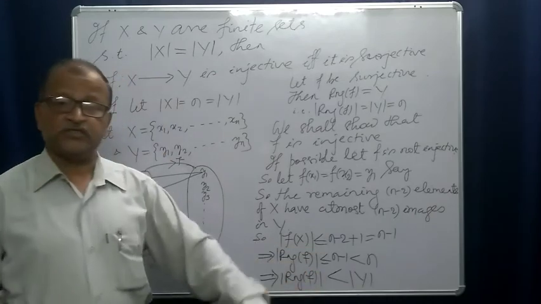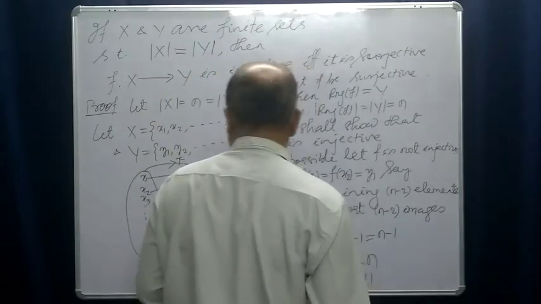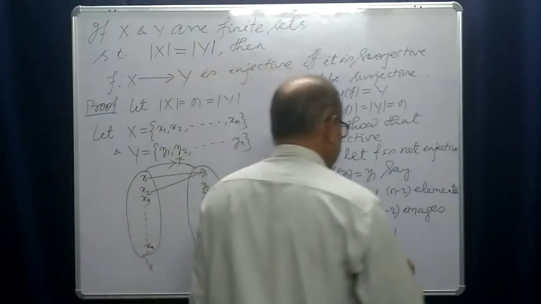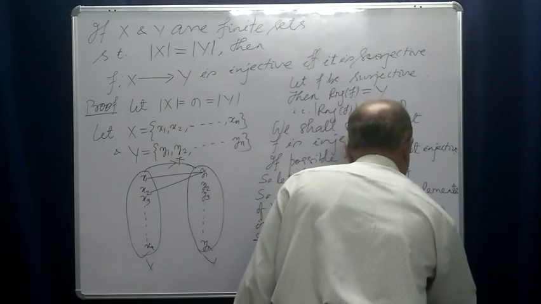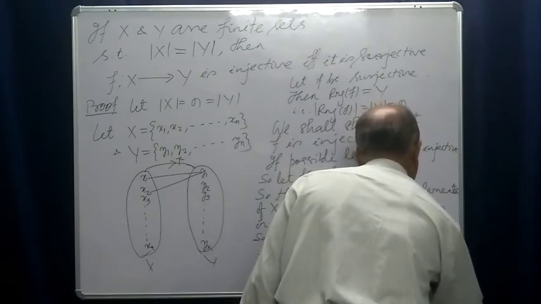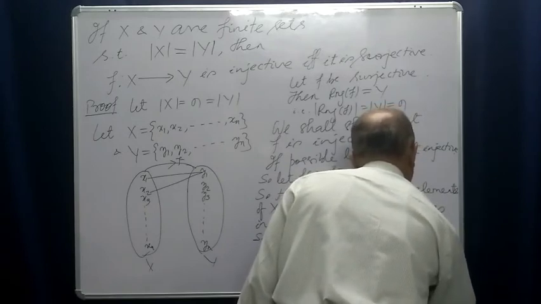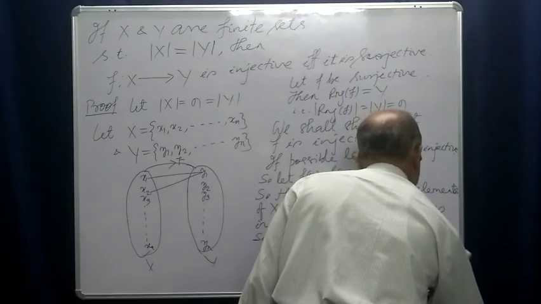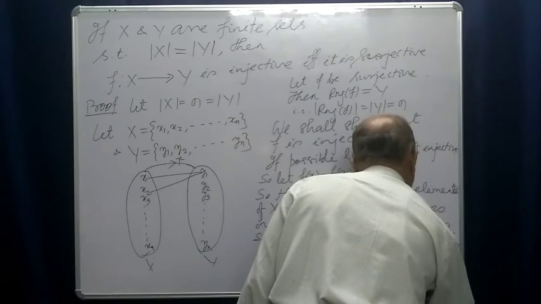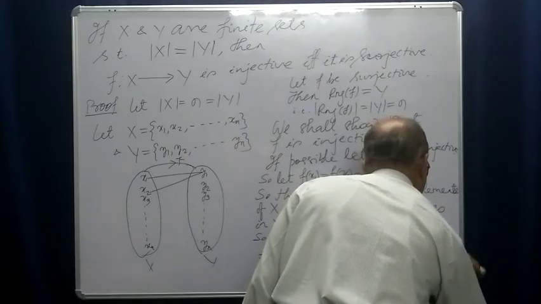This is a contradiction, you see. But this contradicts the hypothesis that cardinality of range of f is equal to cardinality of y.